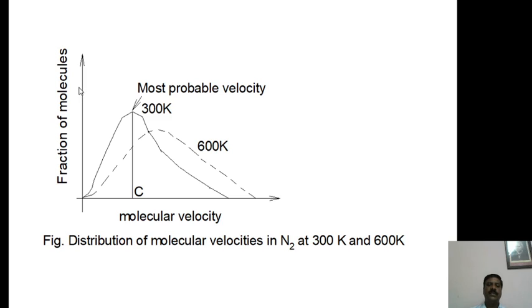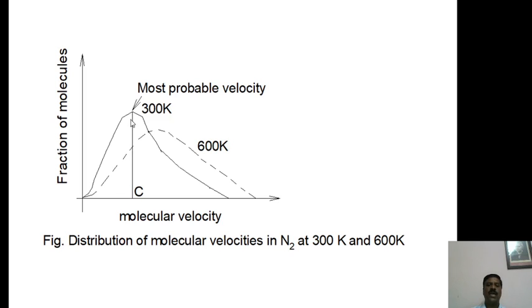Now in the graph, the fraction of molecules is plotted on the y-axis and molecular velocity on the x-axis at a particular temperature of 300 Kelvin. Here the highest peak is there, and this portion has the same velocity.